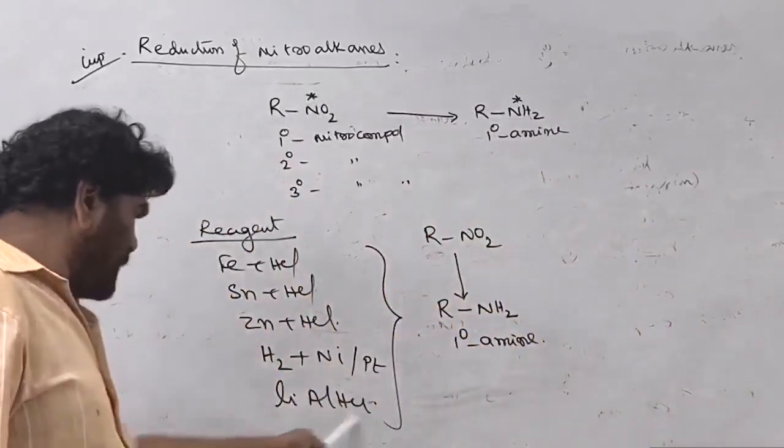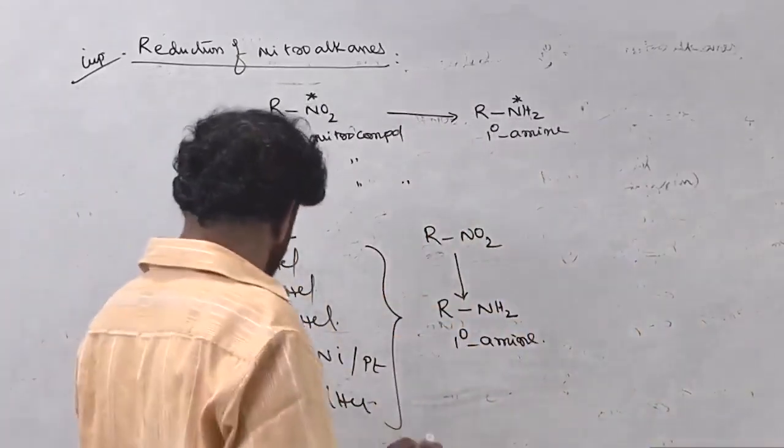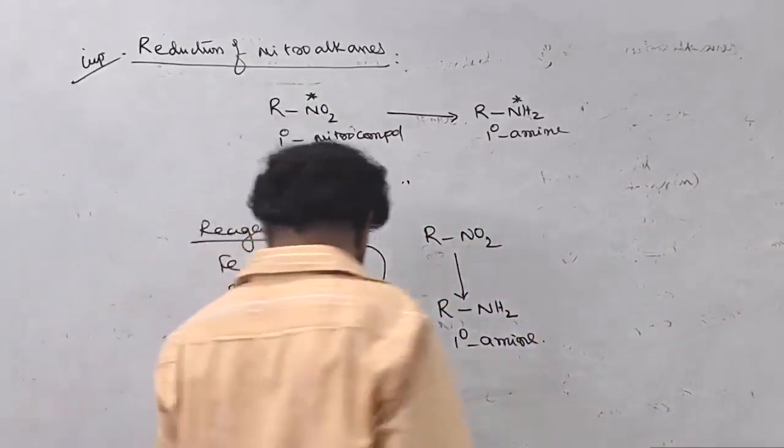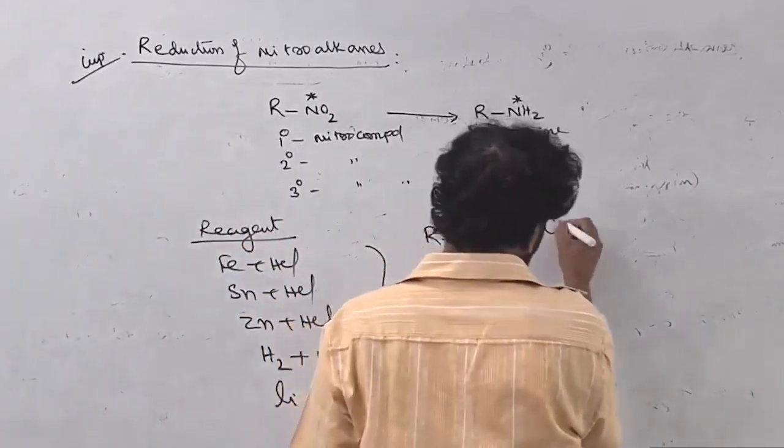But lithium aluminum hydride can also convert nitrobenzene into aniline. Let me take a few examples.